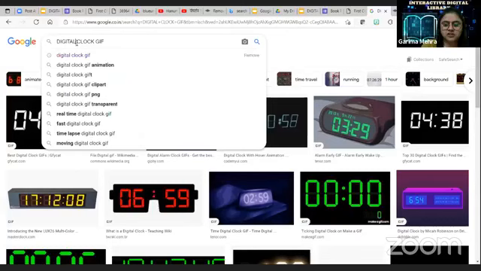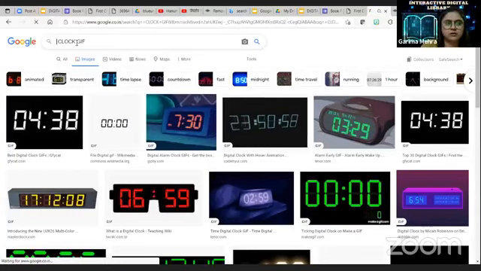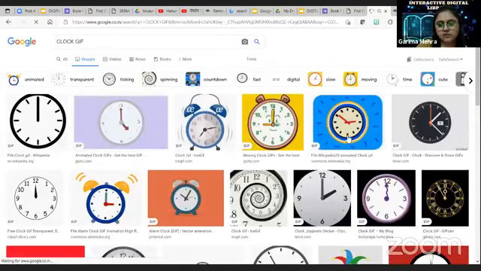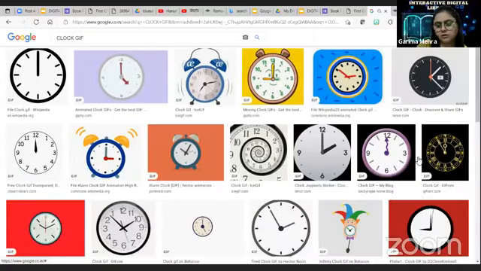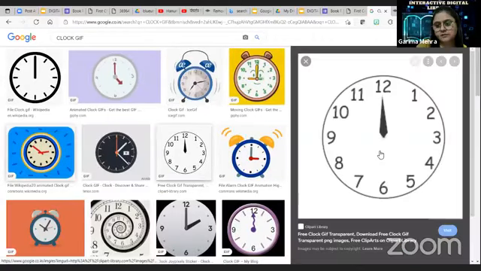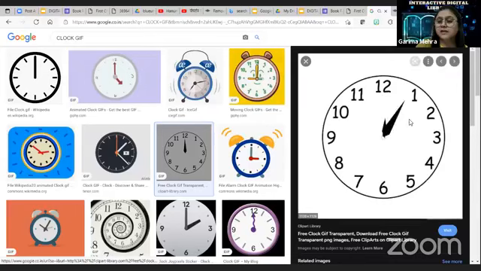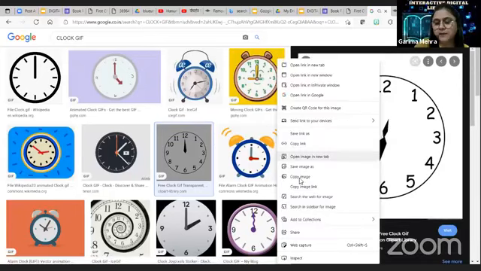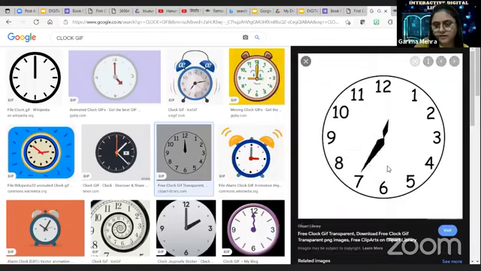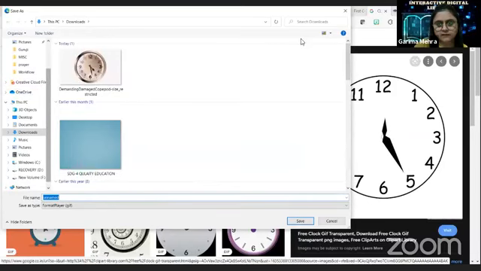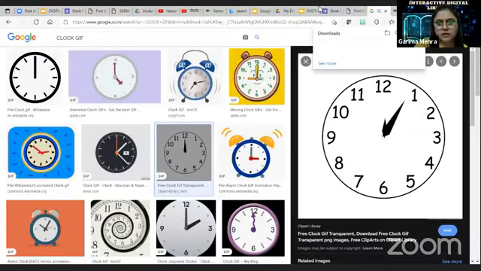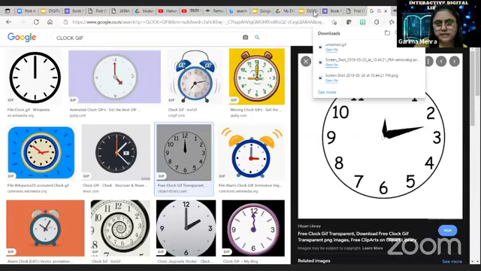I'll write clock, not digital clock exactly. You will get a lot of digital clocks over here. See, this is a digital clock, but you have to see what type you want. One thing, teachers: if you copy this and paste it, it will not work. What we have to do is save it, save image as, and save it wherever you want. And then we will go to our Google Slides.